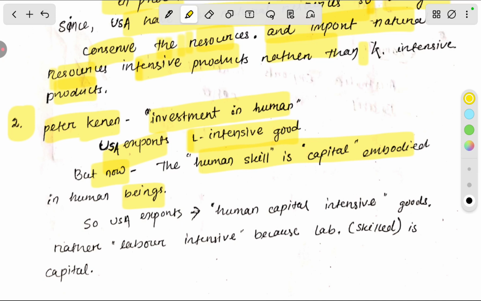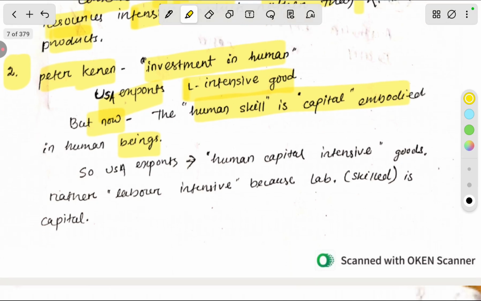In the traditional view, we say that the product made with more labor than capital is called labor intensive. But now it is said that there is more labor and more capital in absolute terms. What is human skill? Human skill is capital embedded in human beings, because we have invested in humans.